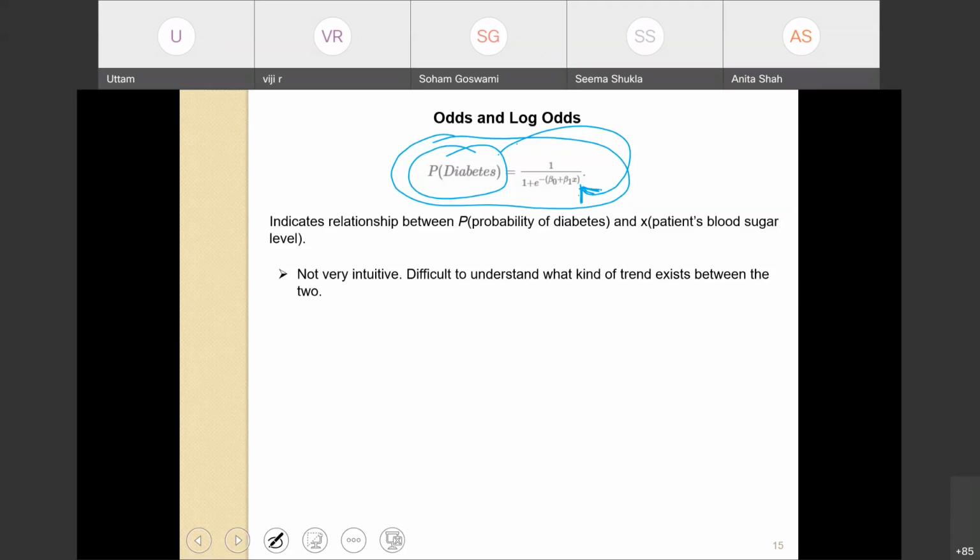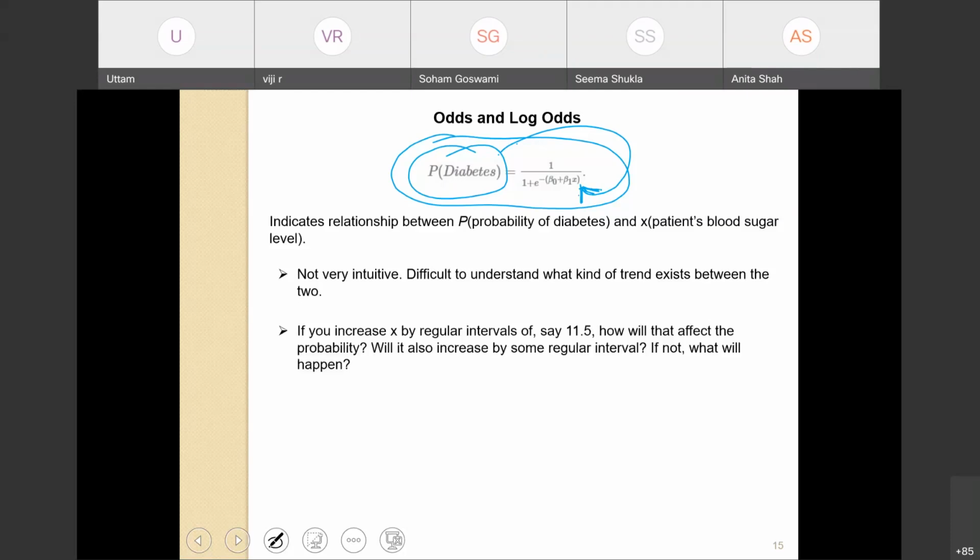What is the trend? My question is, if I increase the blood sugar level by a regular fixed interval of, let's say, 11.5, how will this affect the probability?